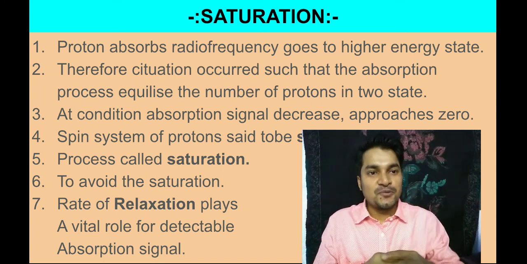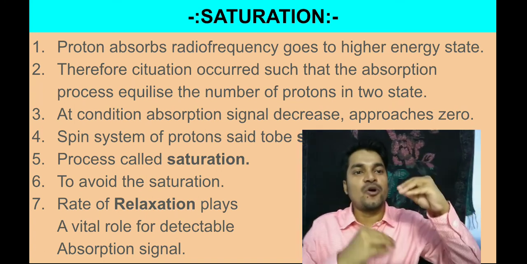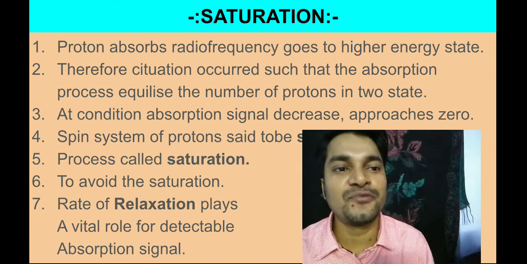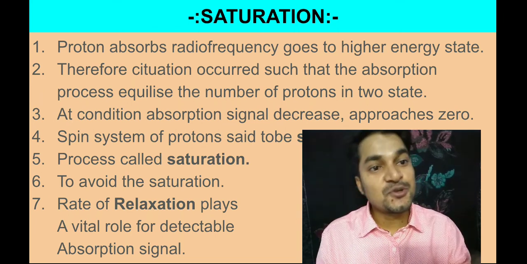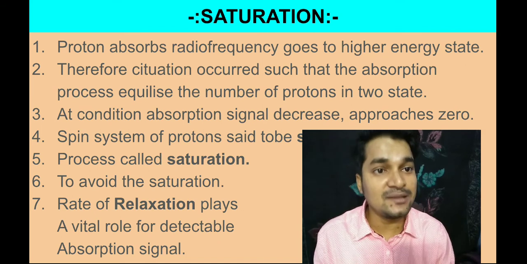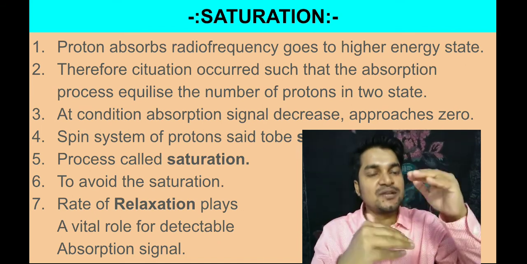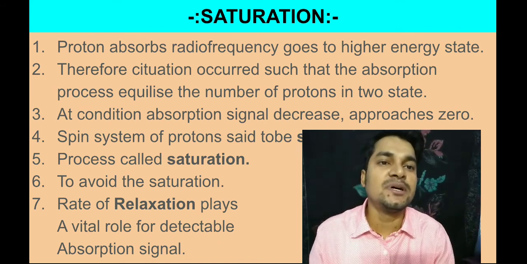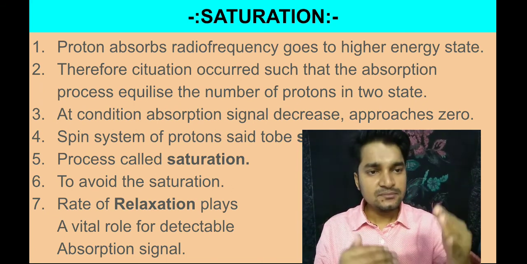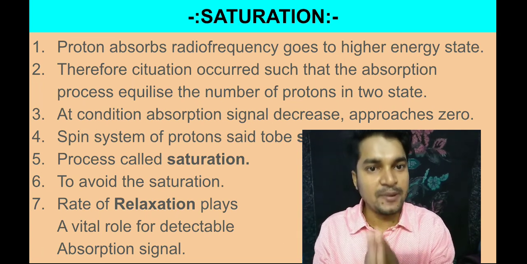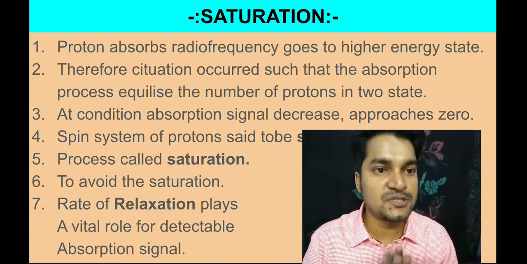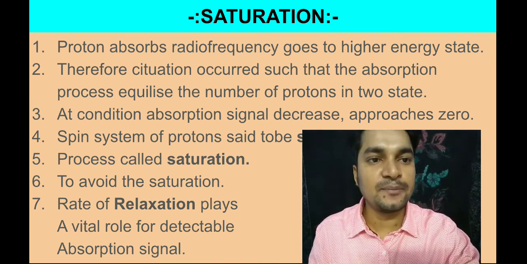Okay, so when this saturation is generated and all the molecules are in the higher energy state, you can't get any type of signal for NMR. So we have to prevent that. If we prevent that, continuous transition will take place. That is all about saturation, right? Saturation is one of the things that we have to prevent. And to prevent saturation in NMR spectroscopy, relaxation is another method.